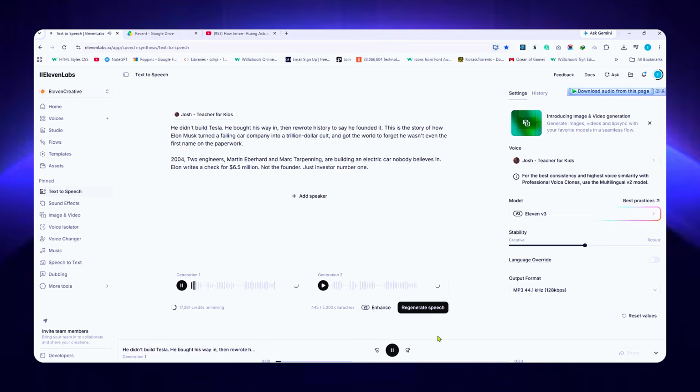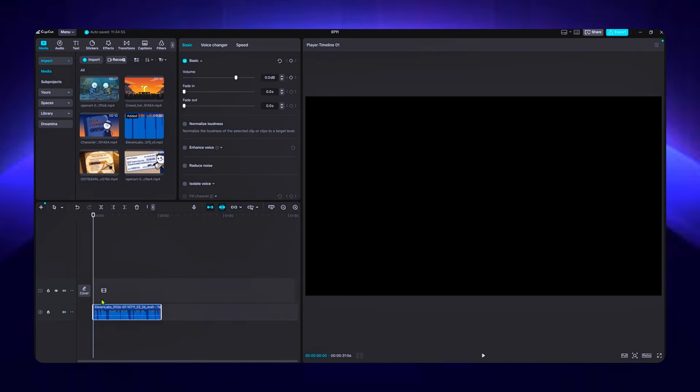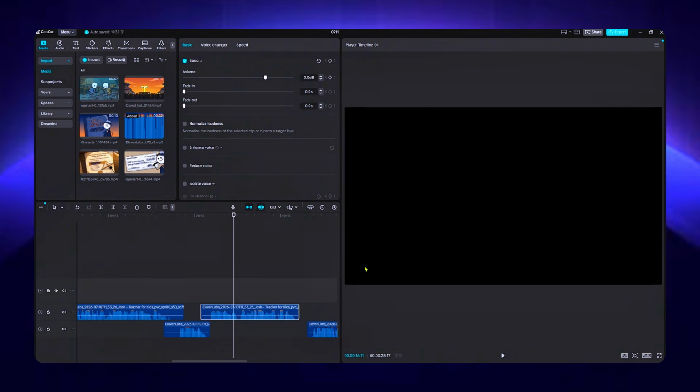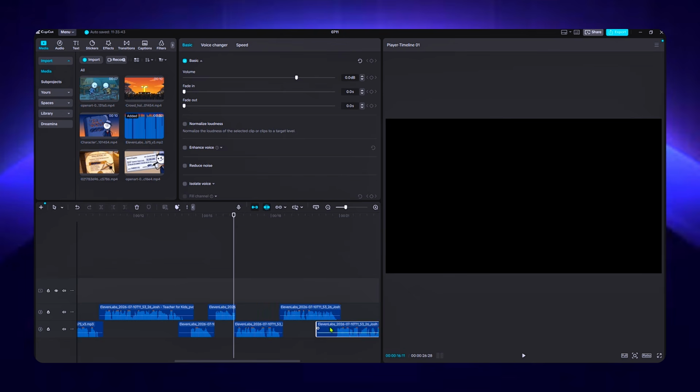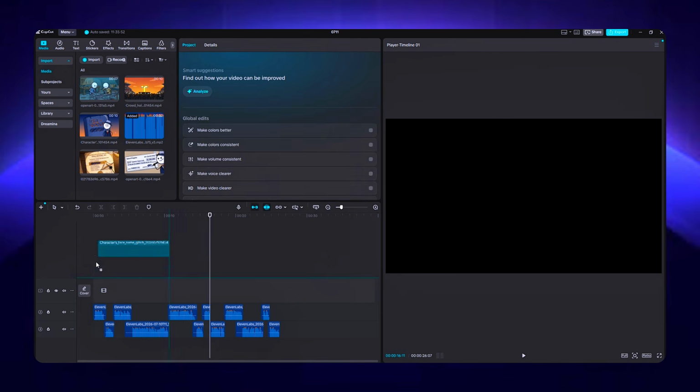Now let's move into editing. For that, I use CapCut. Open it up and import all your video clips and your audio into the project. First, drag and drop your audio onto the timeline. Then, go through it and remove every pause. Take your time with this one. It makes a huge difference in the final pacing. Once that's done, go ahead and take a moment. I'll wait right here. Now, bring in your video clips.